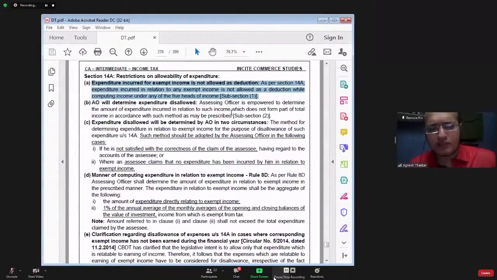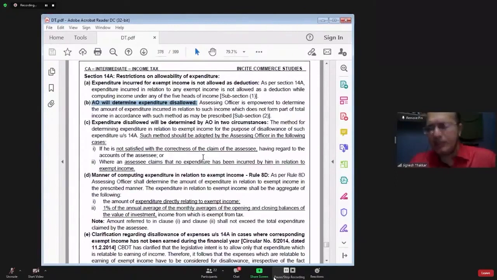Section 14A subsection 2 says that assessing officer will determine the expenditure to be disallowed. Some expenditure is required to be disallowed because in your profit and loss account credit side, you are having an income which is exempt from tax. So from the debit side, you have to disallow certain expenditure. Now, how much expenditure should be disallowed?